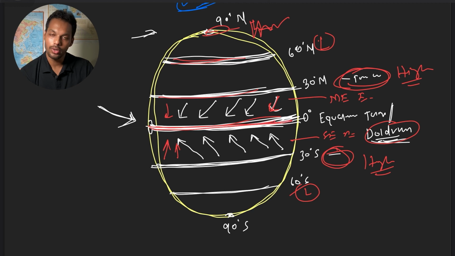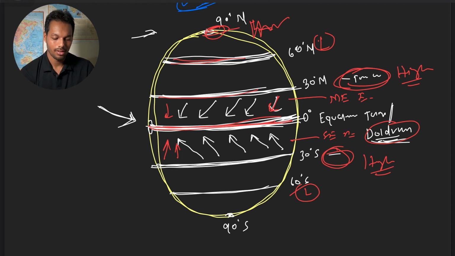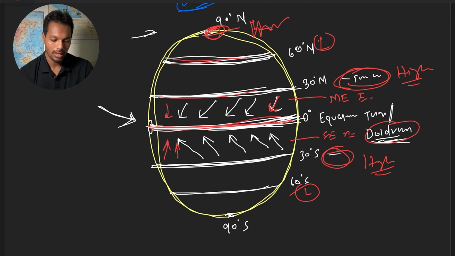Low pressure at the equator is created due to direct solar radiation. In the polar region, why is there a high pressure belt? Because no solar radiation can reach there and the air is thick. The temperature is low, and temperature and pressure are inversely related, so as the temperature is low, the pressure is high there.